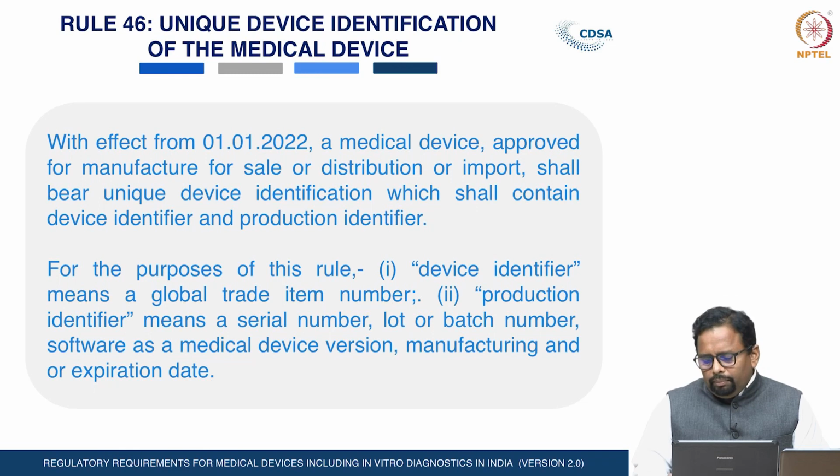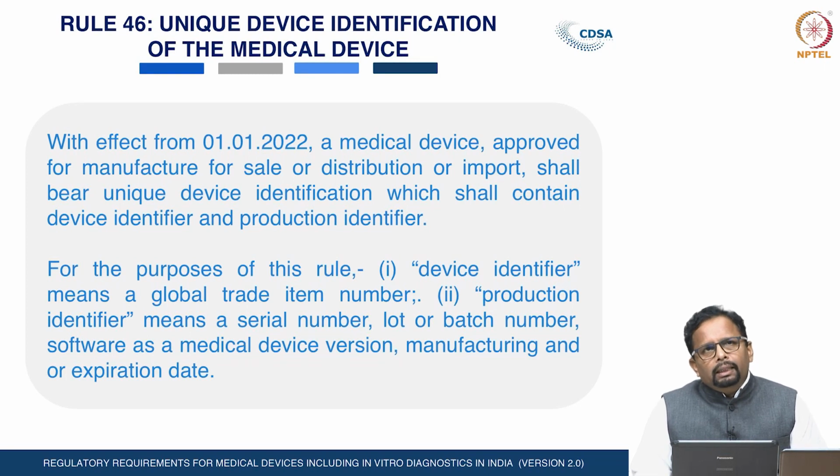This UDI number is composed of device identifiers and production identifiers. The device identifier, meaning the global trade item number, is the fixed portion of the UDI system, wherein the specific model, serial number and name of the labeler have to be given.